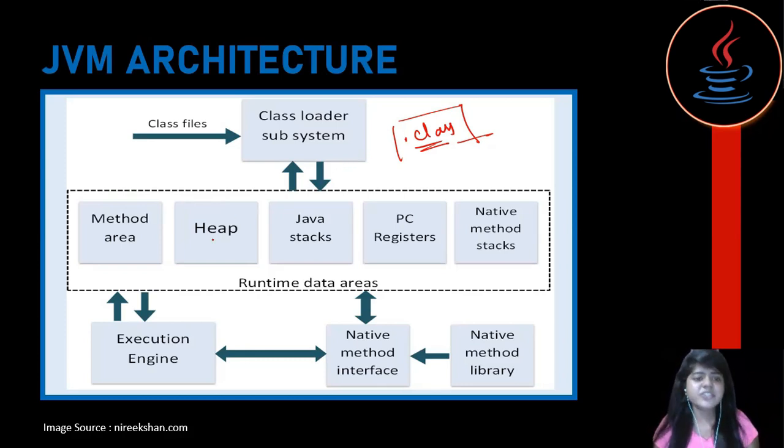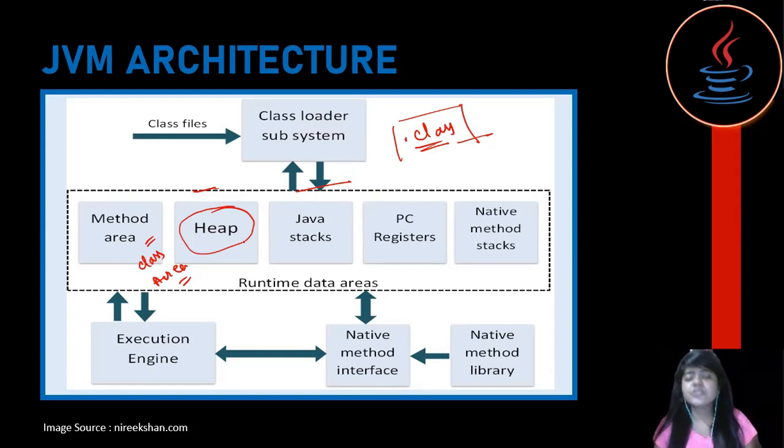After verification, we come to the memory section of JVM. This is the method area, also known as the class area. In this section, we store the name of the class and the static variables. This is the heap section. The heap memory initiates when JVM starts up.